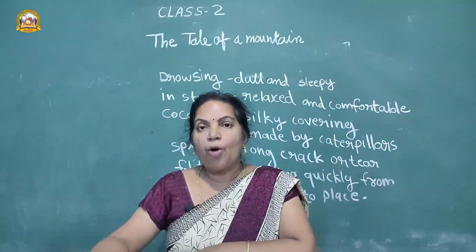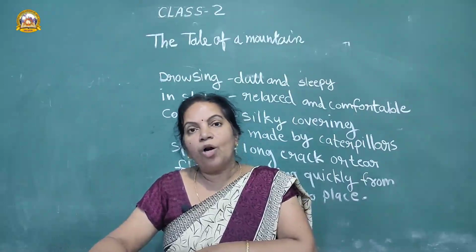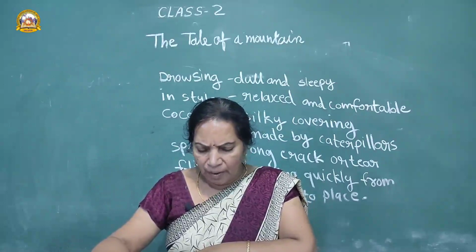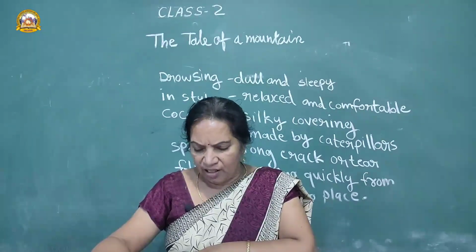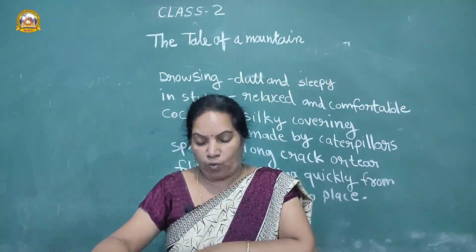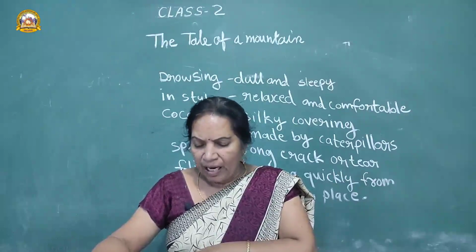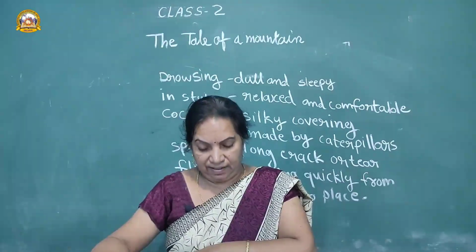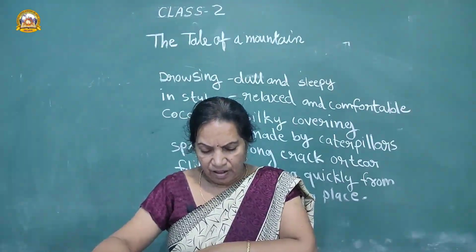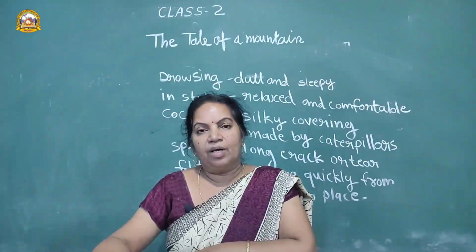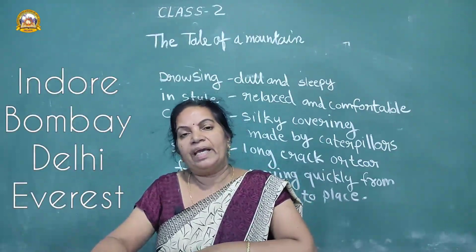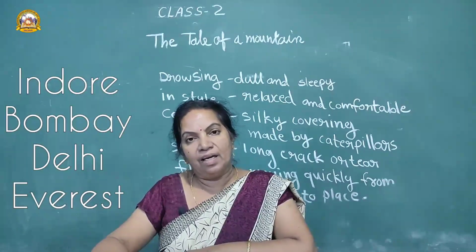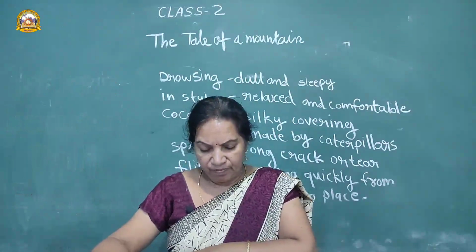Next one, proper nouns. What are called proper nouns? The names of specific people, places and things are called proper nouns. Proper nouns always begin with capital letters. For example, Indore, Bombay, Delhi, Mount Everest, Himalaya mountain and so on.